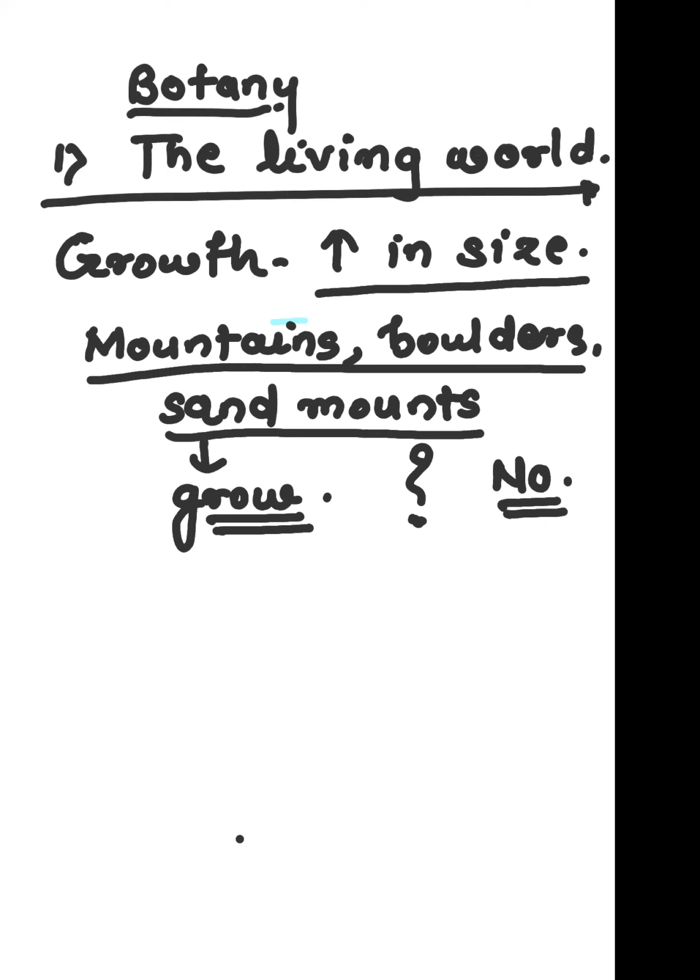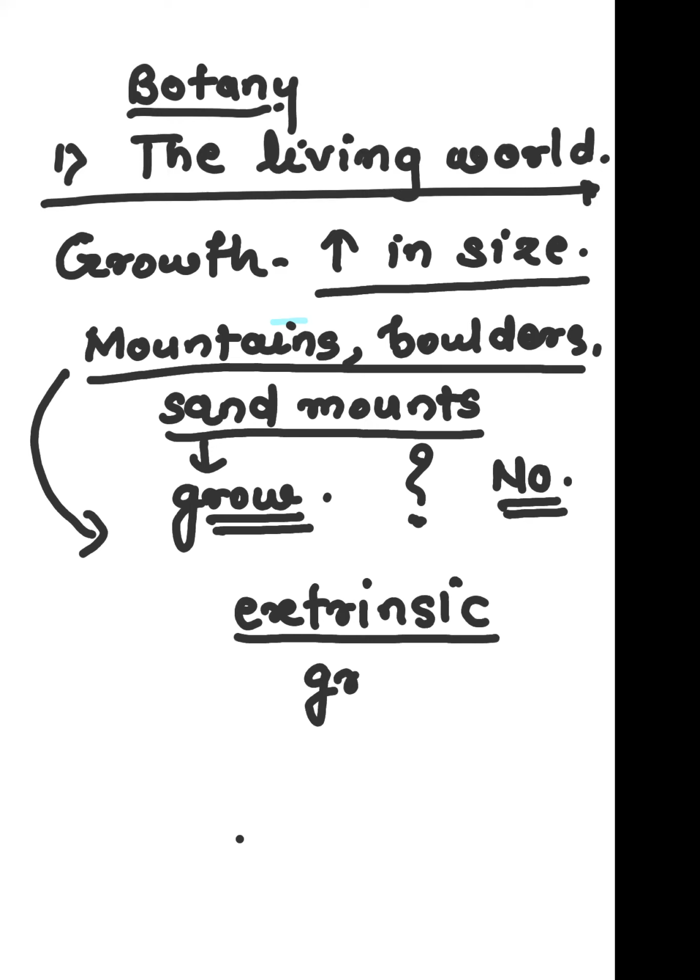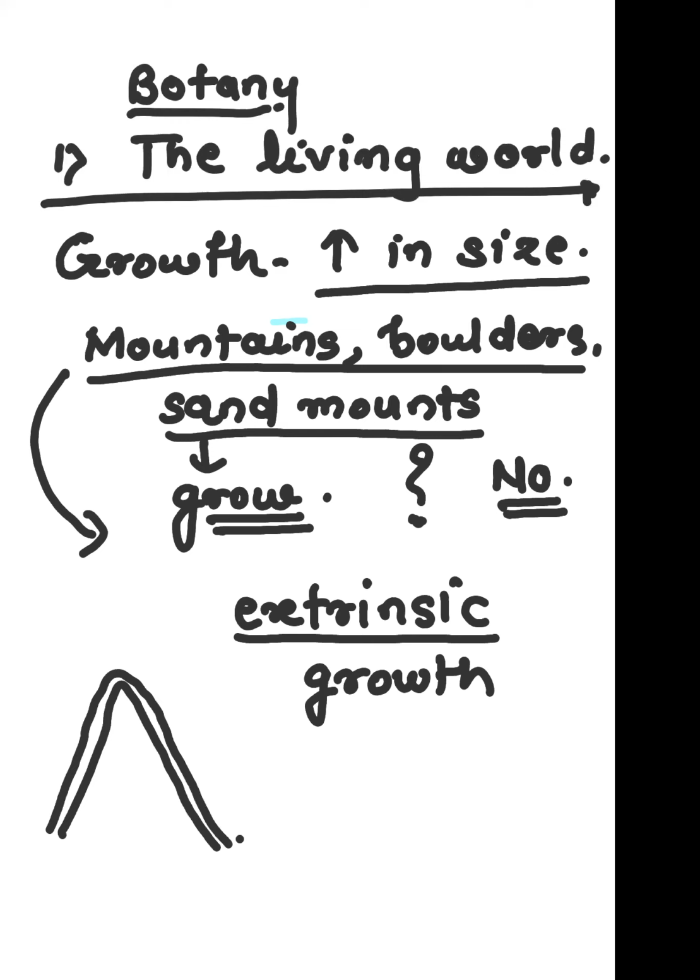Now, in this, you will find one pattern. Growth is external, that is also called extrinsic growth. It means mountains are growing in size, but they are growing externally.